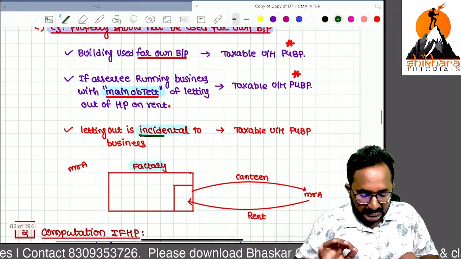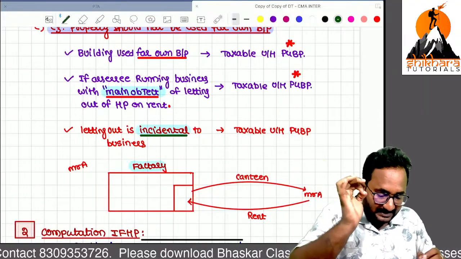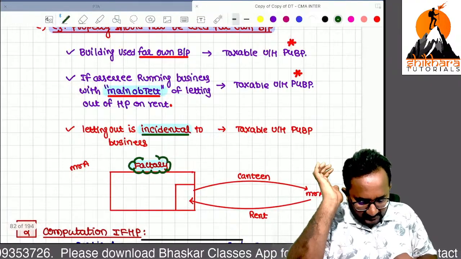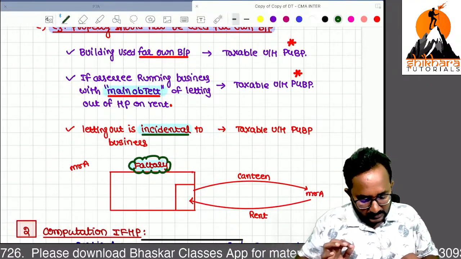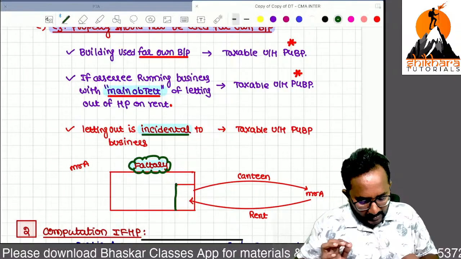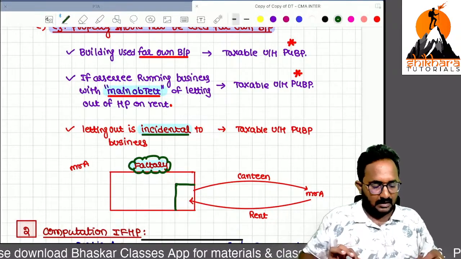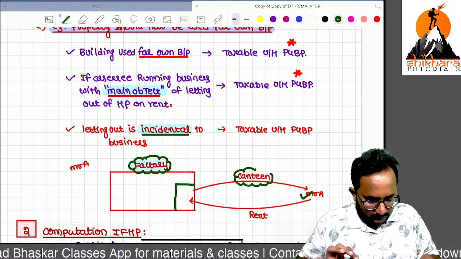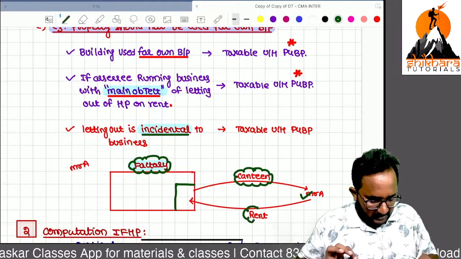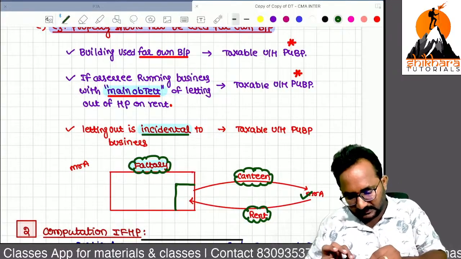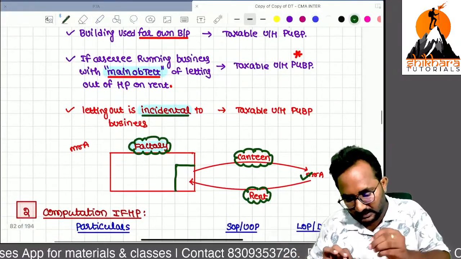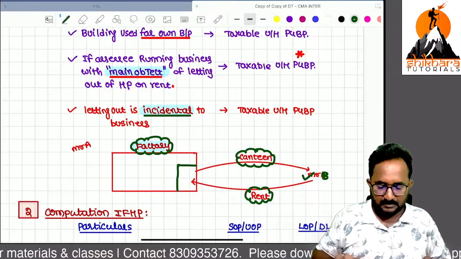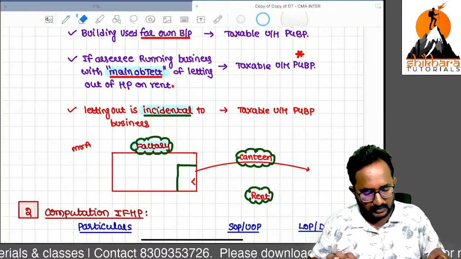Now, letting out is incidental to business. Example, I'm doing manufacturing business. Within that, yes, I'm giving one building as rent to Mr. A for canteen purpose. So I'm receiving some rent from Mr. B. Sorry, here you can take Mr. B, the same party, how can we give the rent.